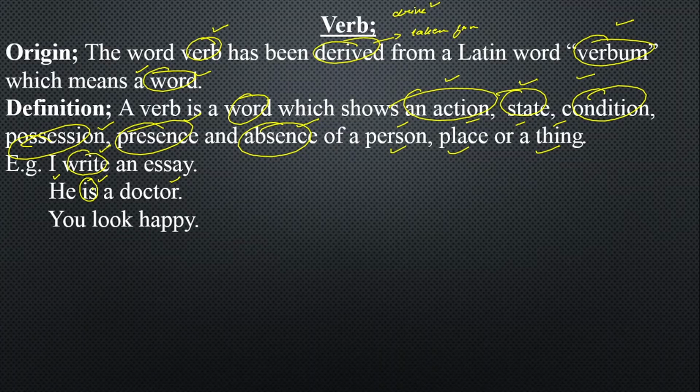After that, third example, you look happy. Now happy is showing someone's condition. You appear, you look smart, you look happy, you look unhappy, you look worried, you look surprised, you look nervous. These all are showing someone's condition. So verb also shows condition, and over here your verb is look, and it is showing someone's condition. So you look happy.